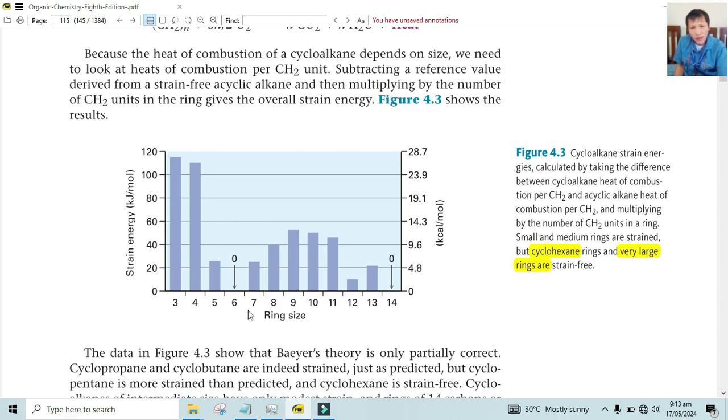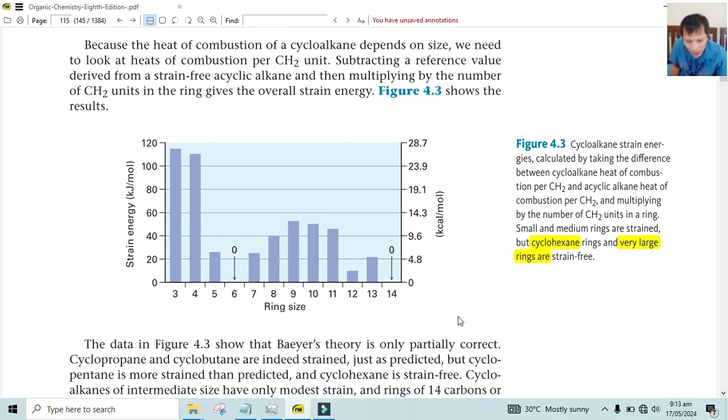Actually, there are a lot of cyclohexane, usually the 6 carbon, cyclohexane, that can be found in nature, meaning naturally it is being created by nature because it's stable. But as you can see here, there is a reason why the 7, 8, 9, and 10 is also somewhat not stable. But you can see that there is a pattern. The ring size 9 has the highest. Of course, the 3, 4 has the highest, but it drops to the 7, 8, 9, and 11. And of course, some of the reasons are really here.